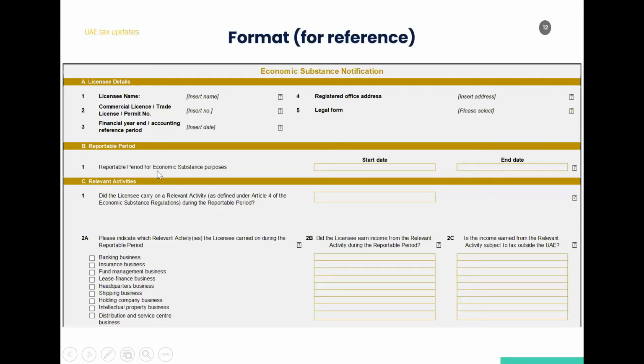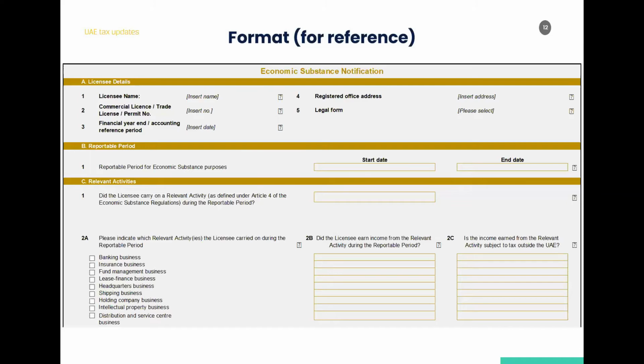And then if you go to the next row, which is reporting period. This is the reporting period for economic substance purposes, which needs to be mentioned. In this case, as per the information which we have seen so far, the accounting year has to be falling within the 2019 period. But there are certain cases wherein the companies have been established within 2019 and their year end is actually going to fall later in 2020 and so on. So there are certain complex issues around it, so I'll not get into it right now, but we can discuss on a one-to-one basis. But I just want to give you some reference point to look at this.